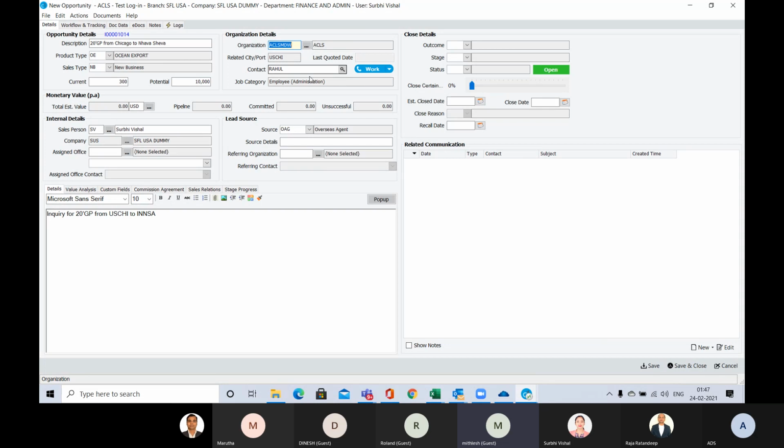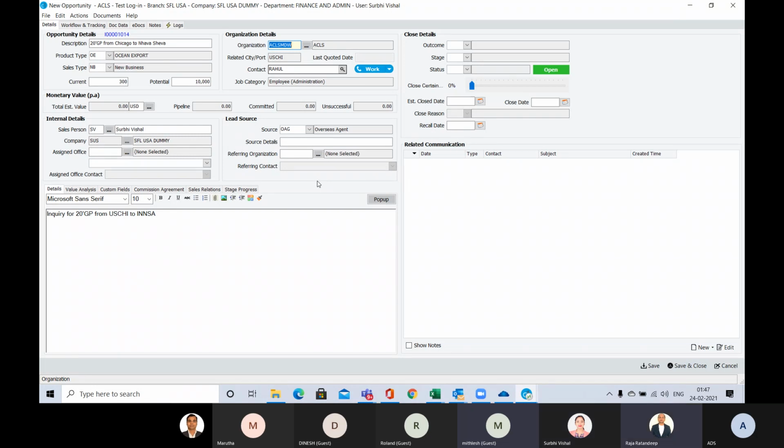What if the inquiry can have multiple products, like if you're doing air export, customs brokerage, warehousing? Can we select multiple products? Yes, like you can see in the inquiry, you can put it in the notes, and from this opportunity you can attach those inquiries. So do we have to make multiple inquiries, or do we do everything in one inquiry?